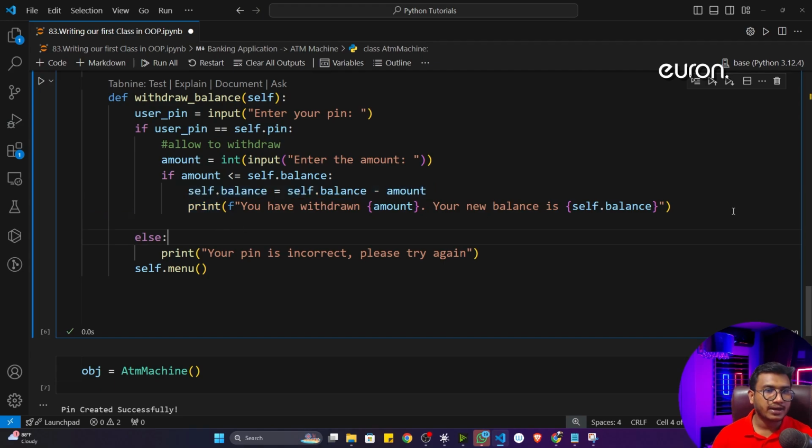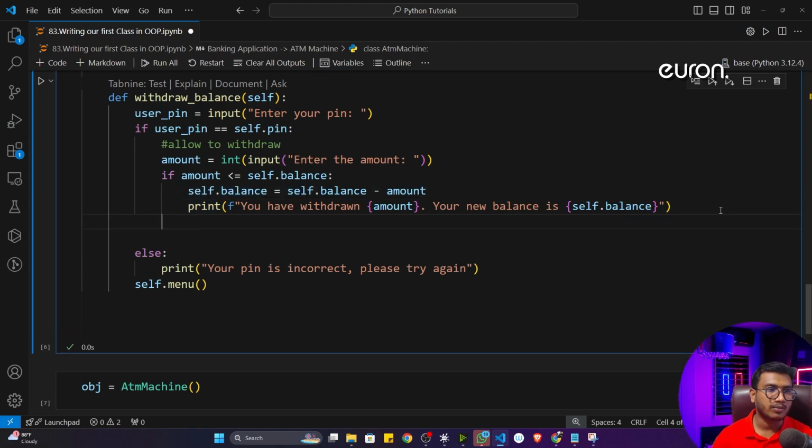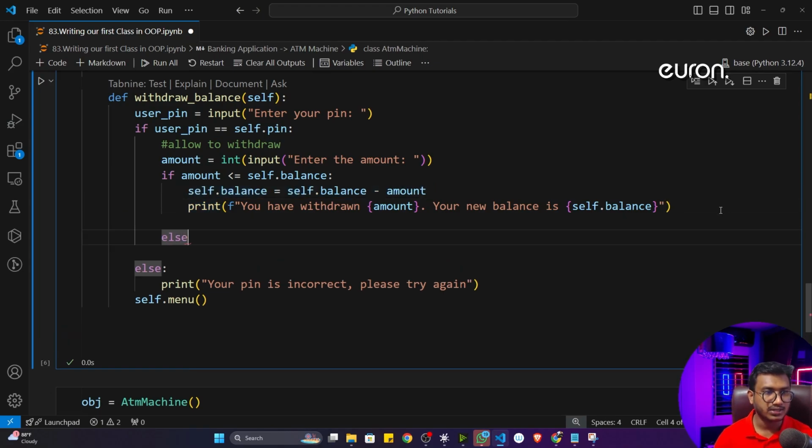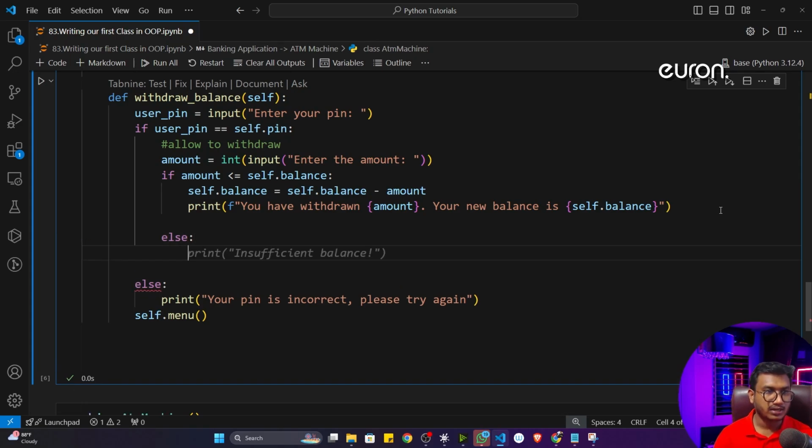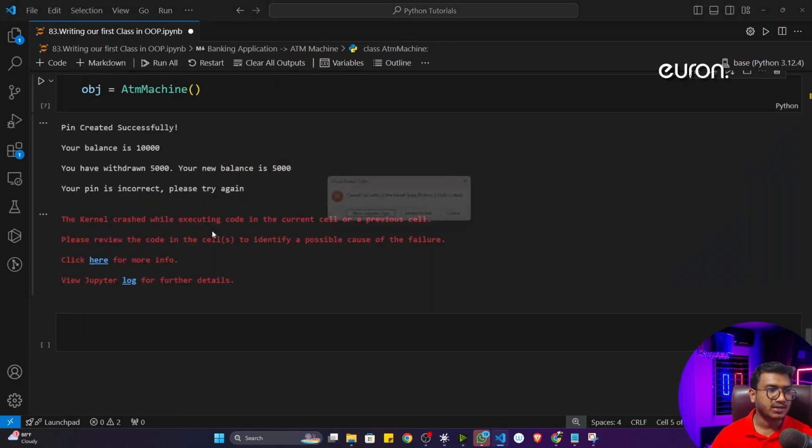But here you can give another condition. If, let's say, the amount is more than your current balance, you can give a condition here, else you can just write print insufficient balance. Okay, so now let me again execute and let me show you.